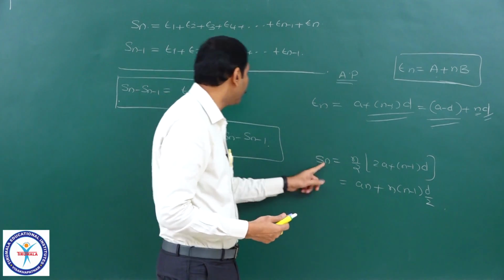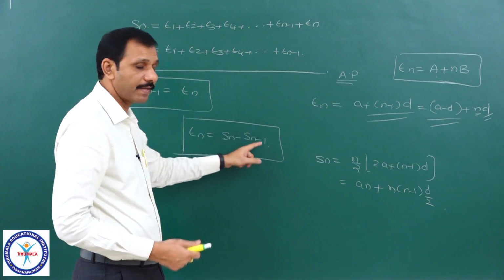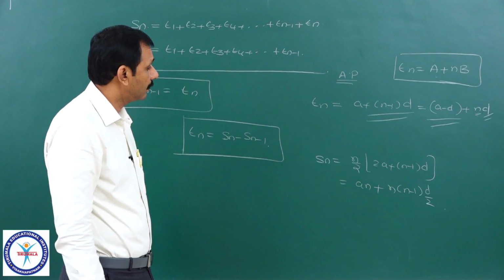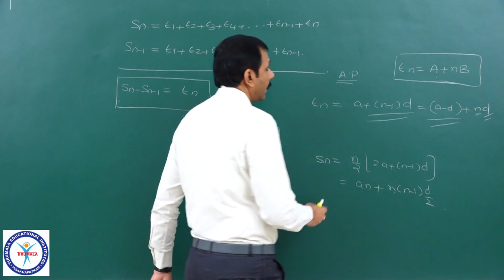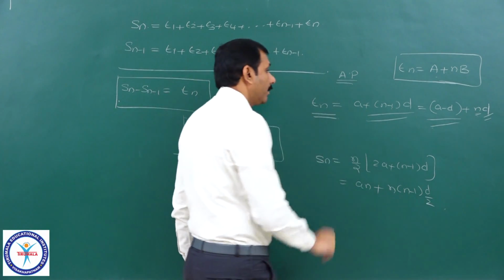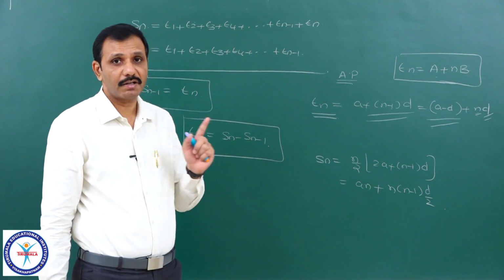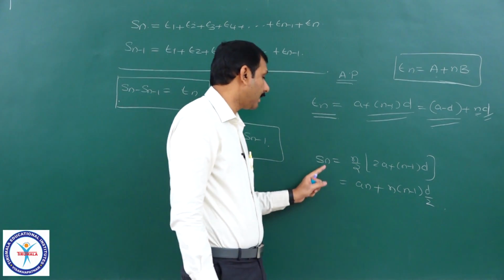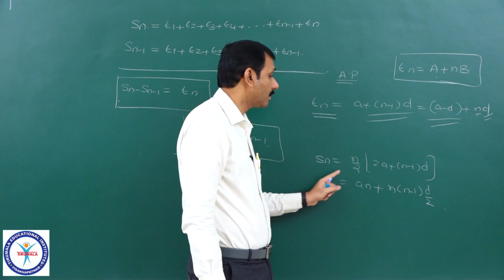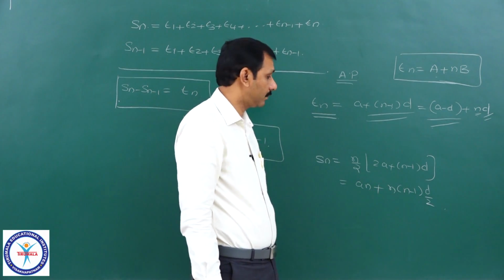For that, the nth term you can find by using Sn minus Sn minus 1. Please remember, the nth term of an arithmetic progression should be linear in terms of n, and the sum to n terms of that arithmetic progression is quadratic in terms of n.